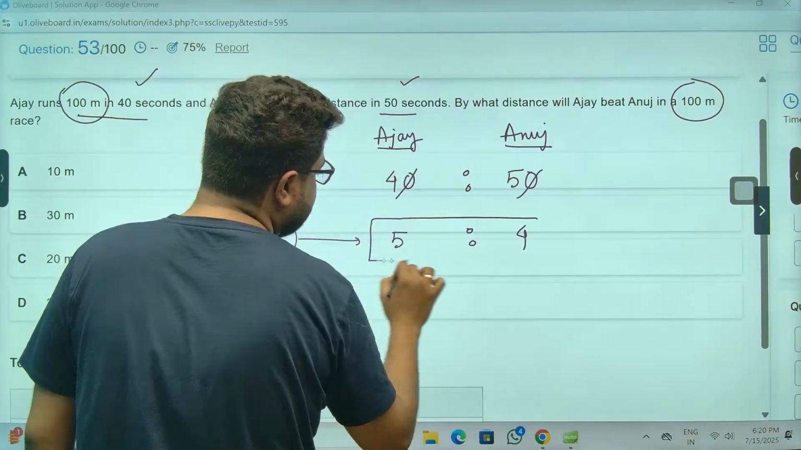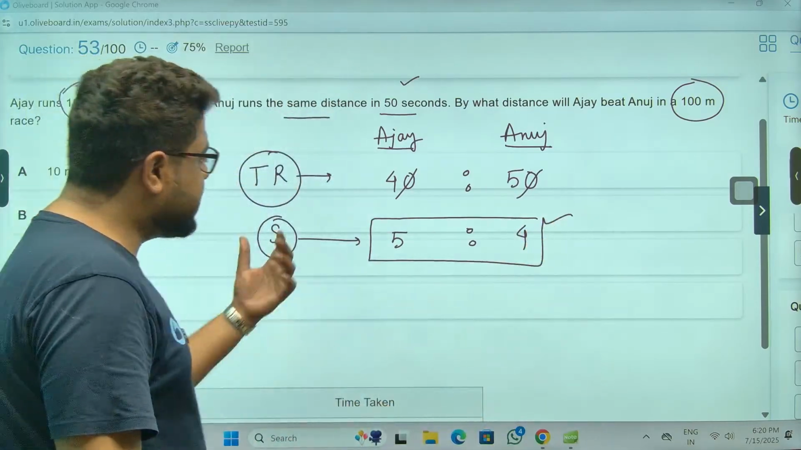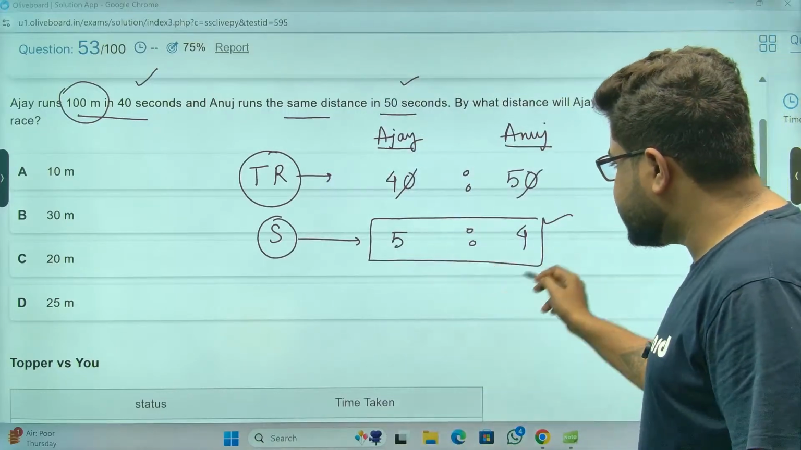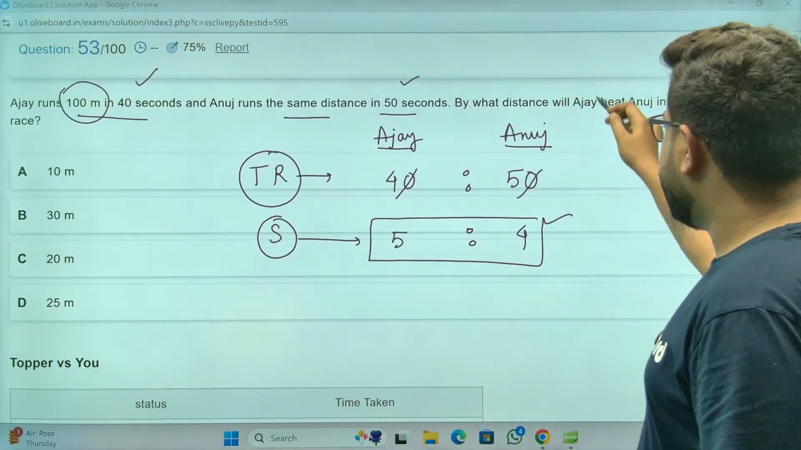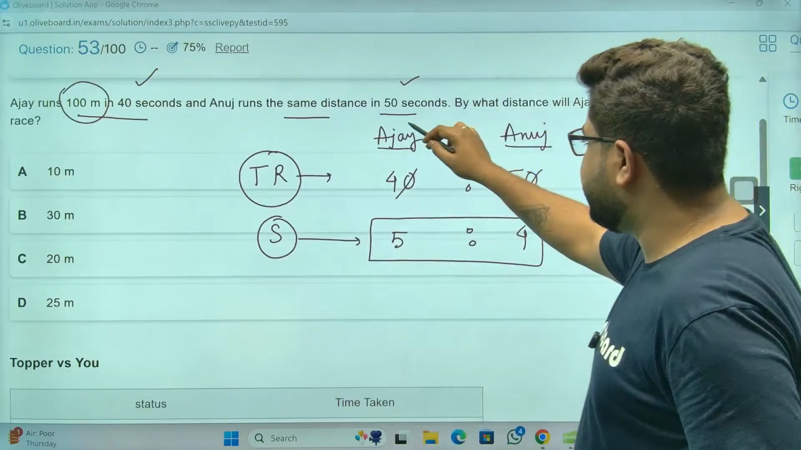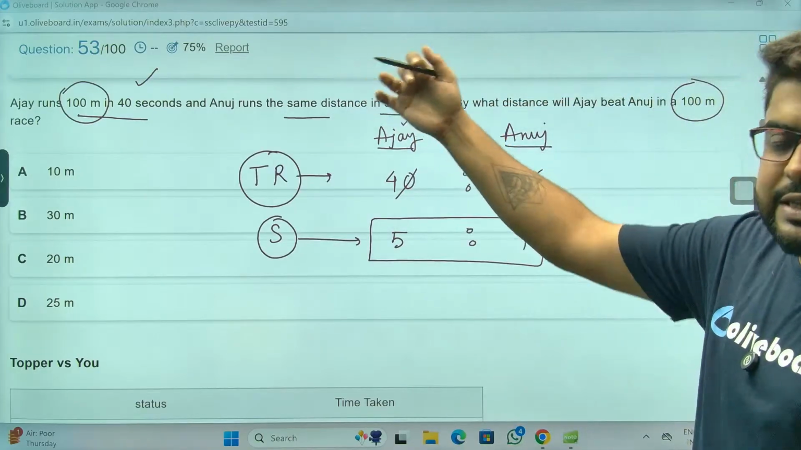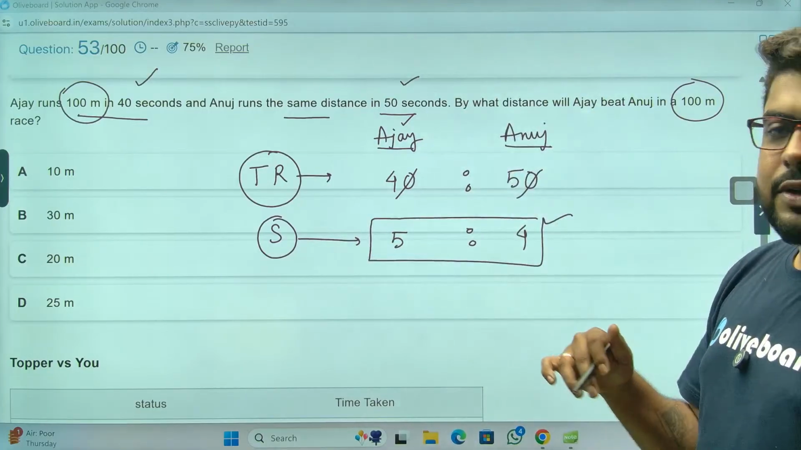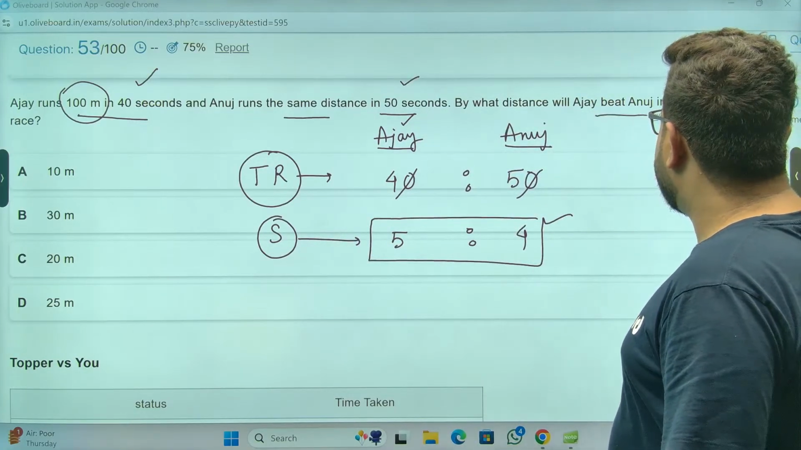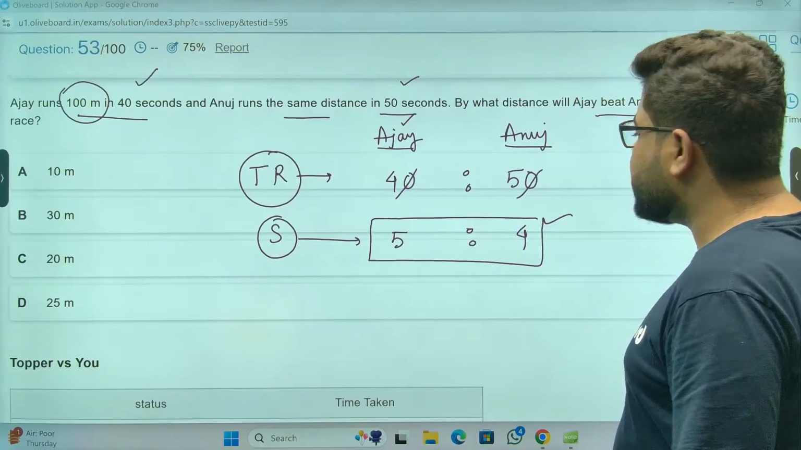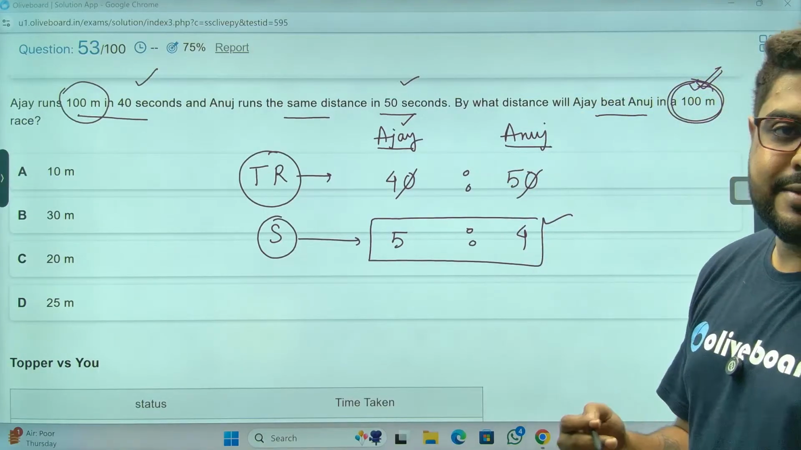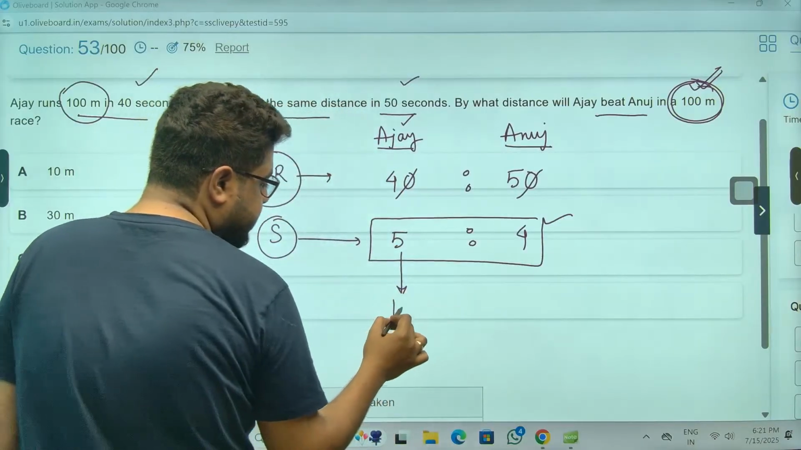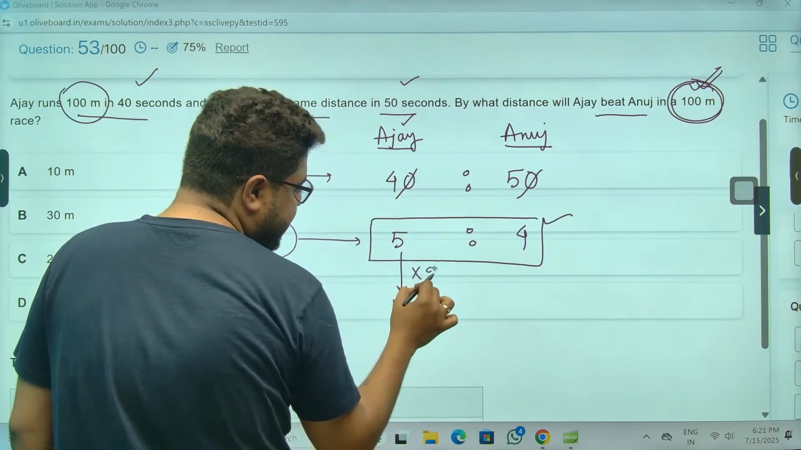But again, sir, they are actually going for a race. So that will be the distance ratio as well, because a race means the time is the same. Whenever Ajay reaches the finishing line, that is when the race ends. So Ajay won. They're asking: by the time Ajay goes 100 meters, how many meters does Anuj go? That's the simple question. Sir, by the time Ajay goes 100 meters, that means multiplying by 20.